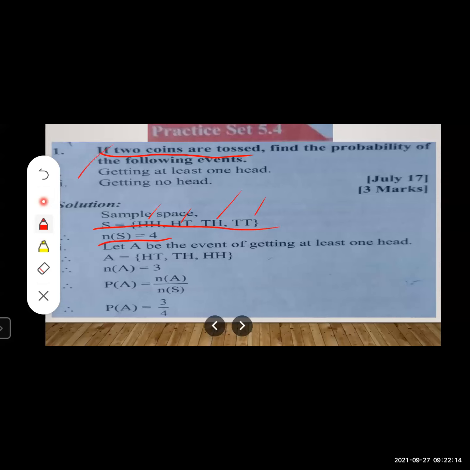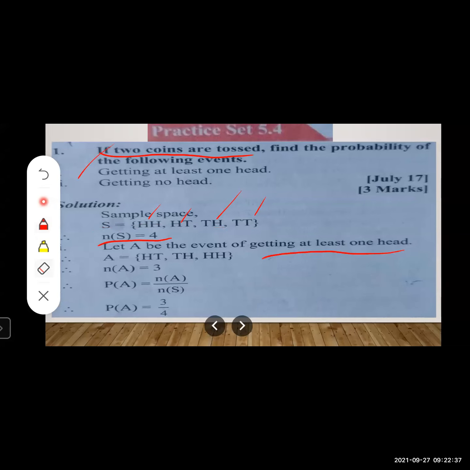Now, what is our favorable outcome? Let us move to the first condition, getting at least one head. Let us consider A as the event of getting at least one head. So, what is our favorable outcome? We want at least one head. At least means if you get more than one head, then also it is okay.